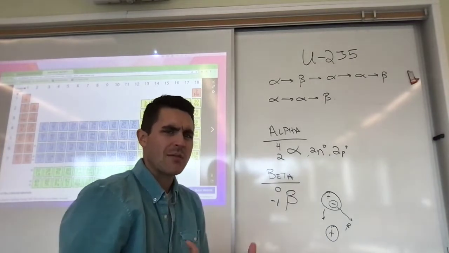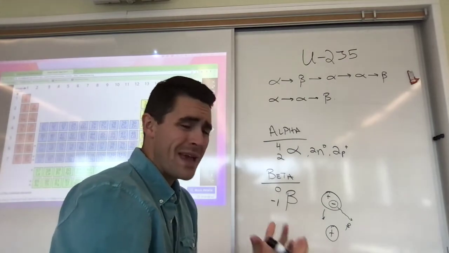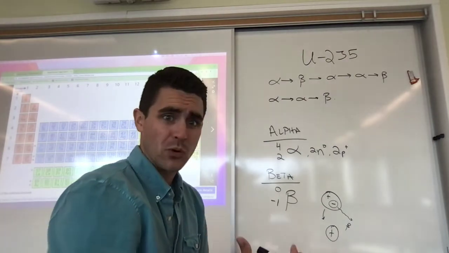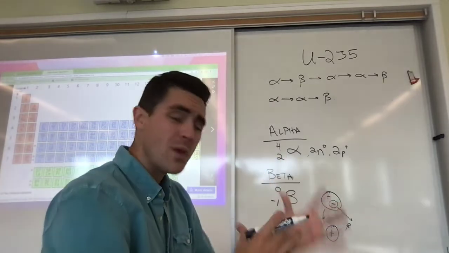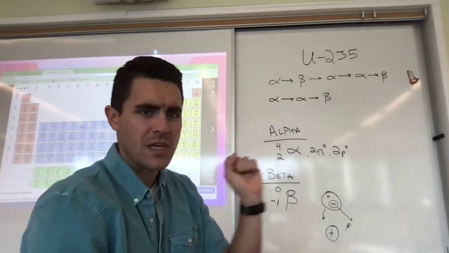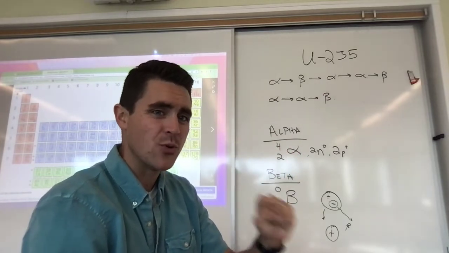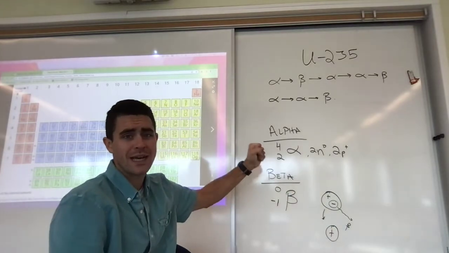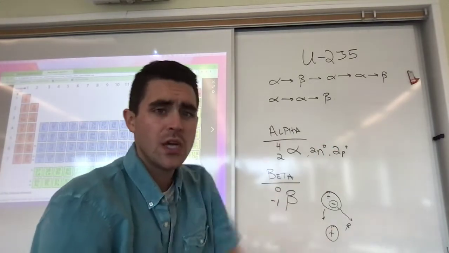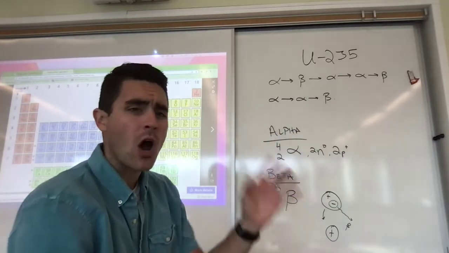So, if for some reason my atom has too many neutrons and not enough protons, it's heavy and unstable, but it needs to be held together by more protons, we might see a beta particle being ejected. So beta particles change the number of protons in my nucleus without changing the mass, whereas the alpha particle changes protons and also changes the mass. So these are the two big particles that we've talked about. There are others out there as well.